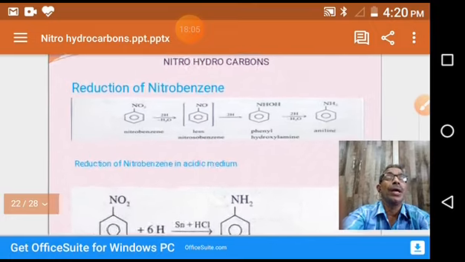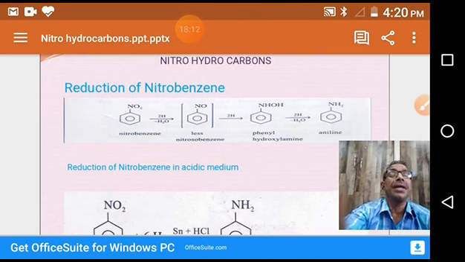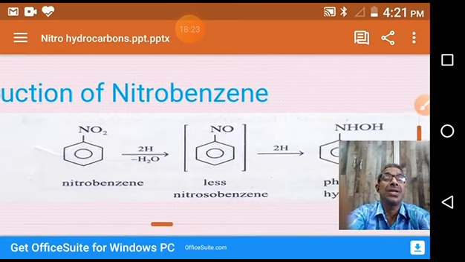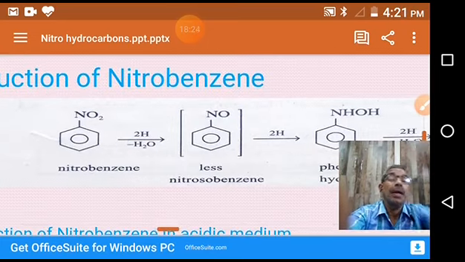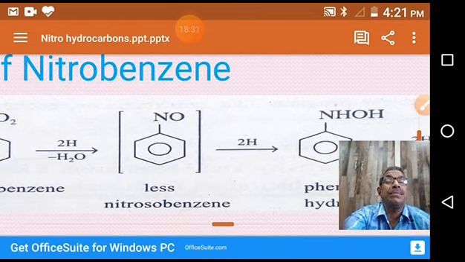Okay, coming to the reduction reaction of nitrobenzene. Nitrobenzene undergoes reduction reactions, giving various reduced products. If you see this reaction, nitrobenzene, when it gets two hydrogens, gives nitrosobenzene.